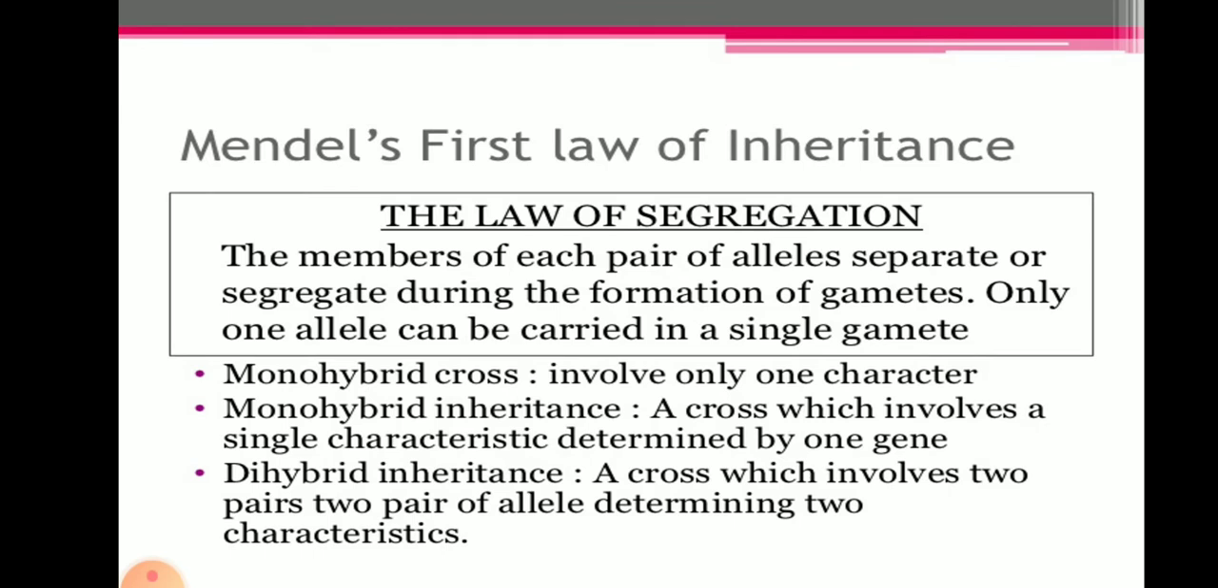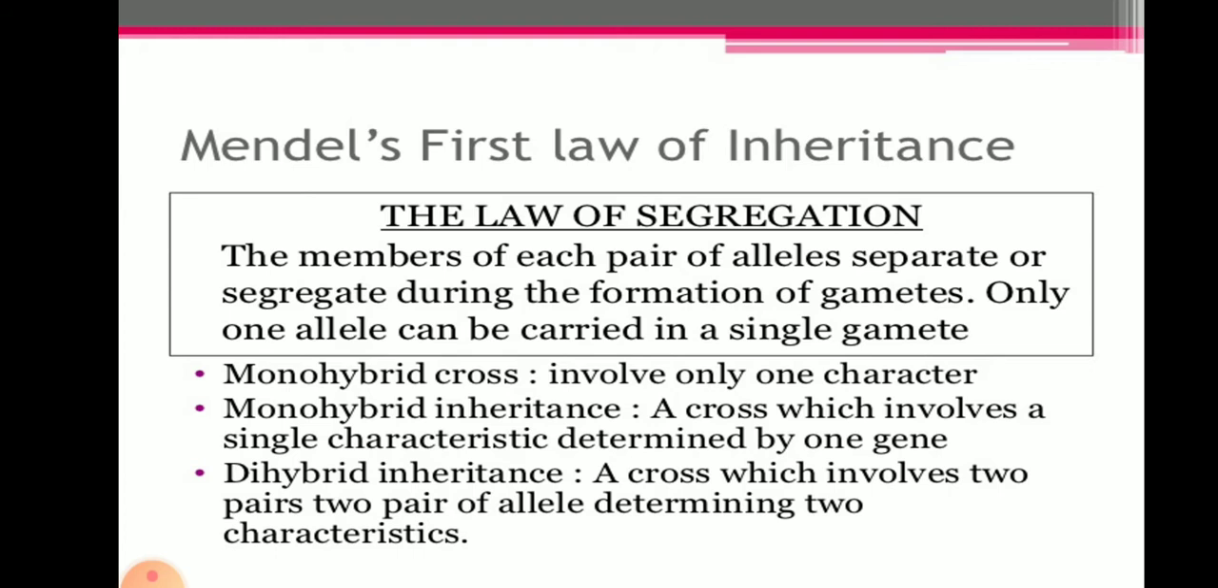So then he gave Mendel's first law. At the time, nobody knew about the genes, so he was the first person who gave the concept of the gene to the people living at the time. His first law of inheritance is also said to be the law of segregation. That is, the members of each pair of alleles separate or segregate during the formation of gametes. So only one allele can be carried in a single gamete.